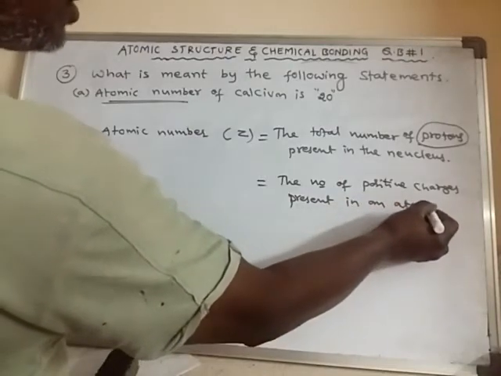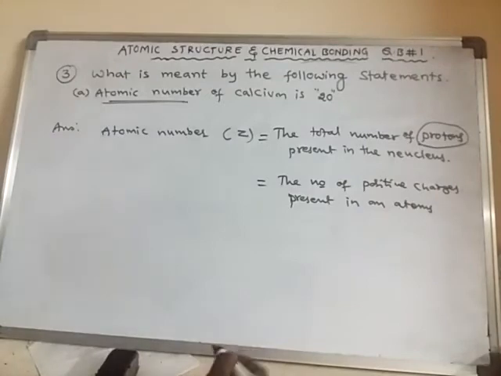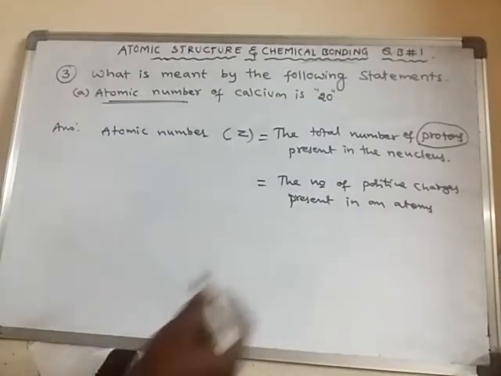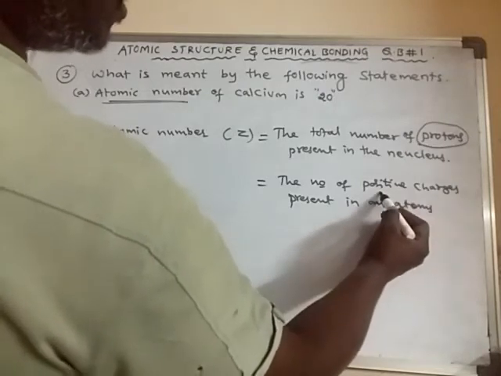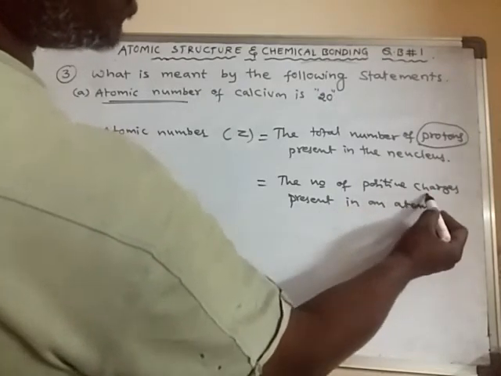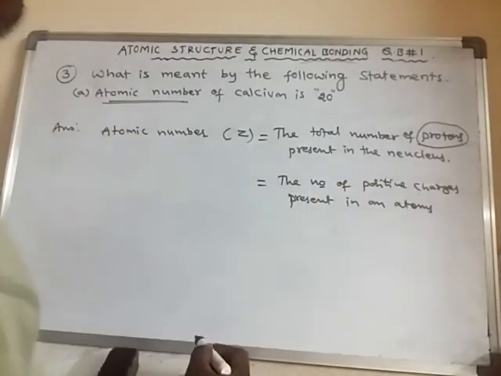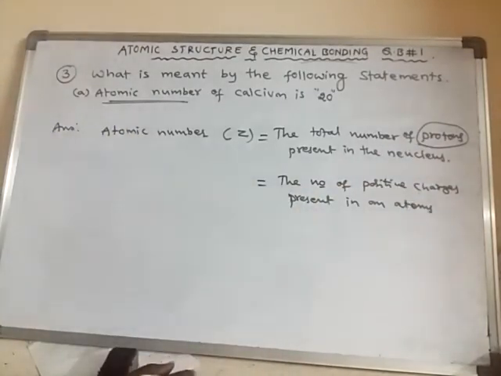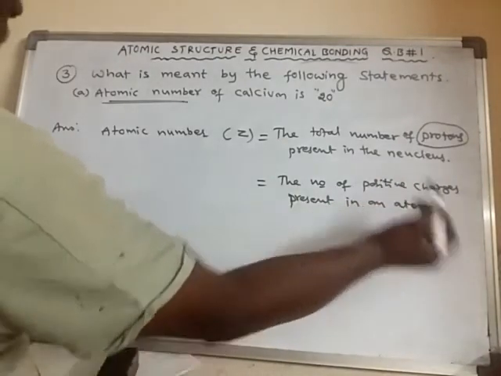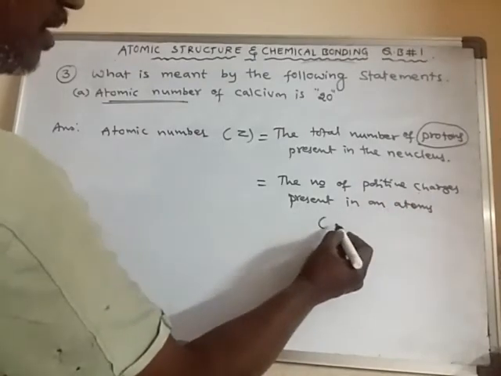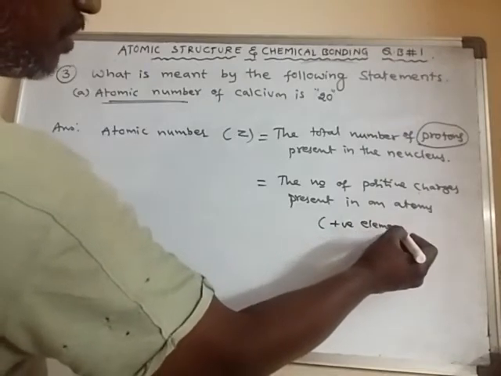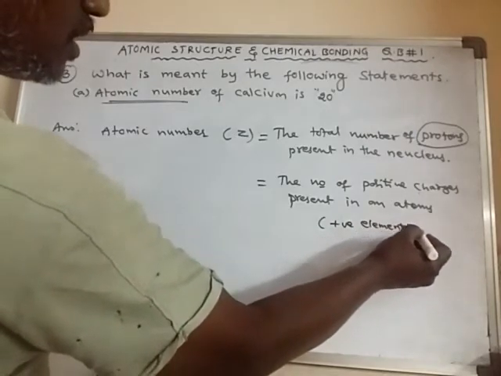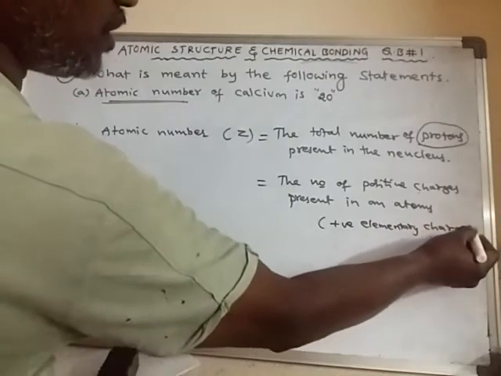The number of positive charges, because every proton is equal to 1 positive charge. So there are as many positive charges as the number of protons present. Hence, the number of positive elementary charges, or else simply positive charges.